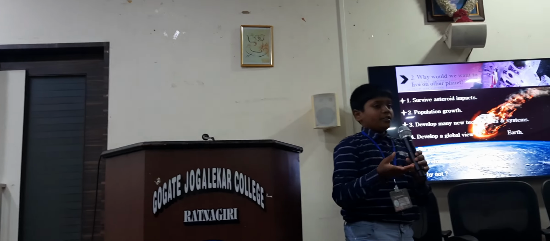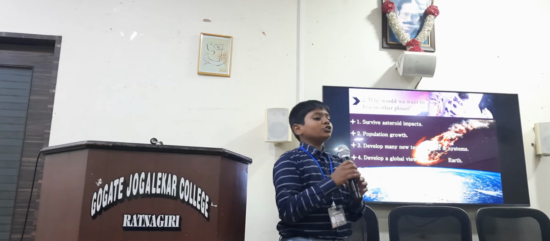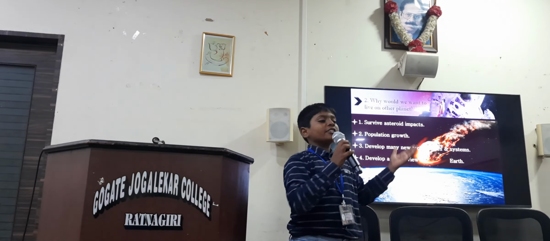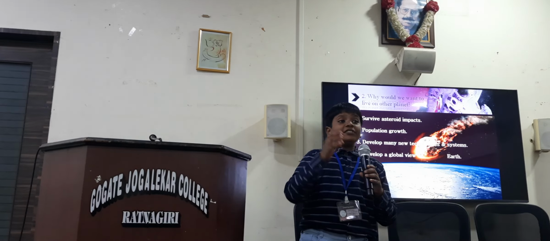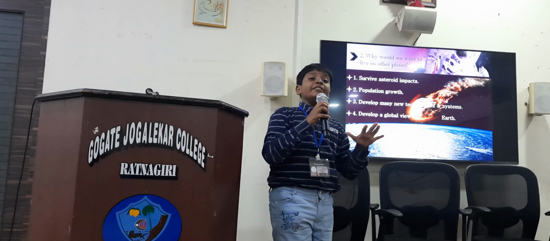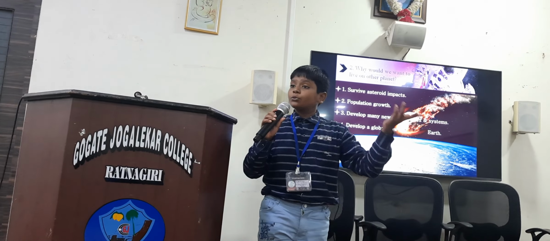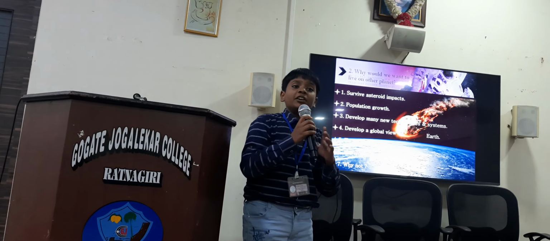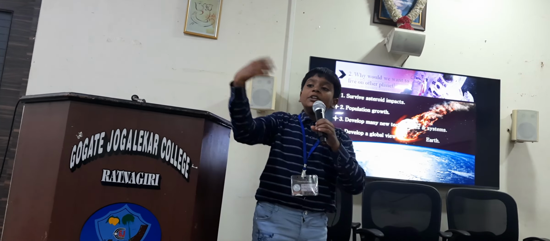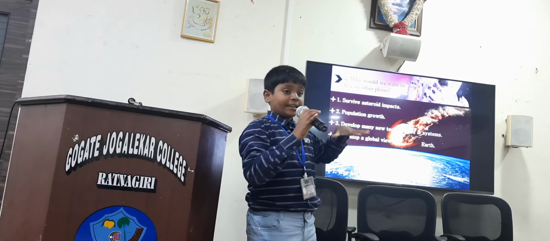And it's very easy to see that if the population increases, the resources we will need, food, water, electricity, then air, the demand for all these resources will also increase, and if demand increases, these resources will get less, and when they get less, future generations can't see those resources, electricity, food, water. So we need to shift mostly half of the population to another planet, so that everything gets stable.